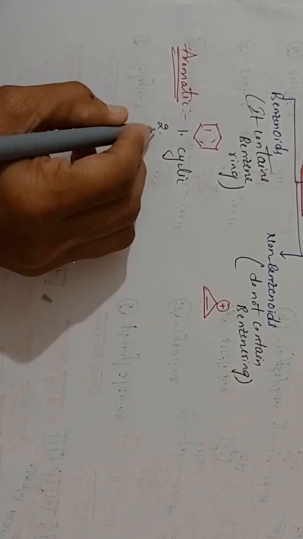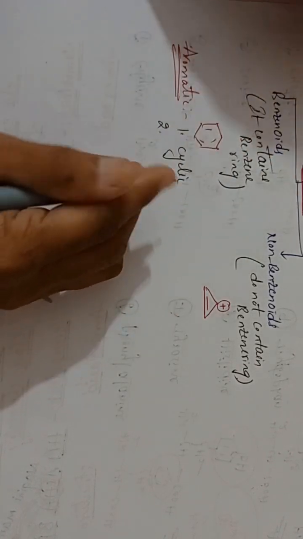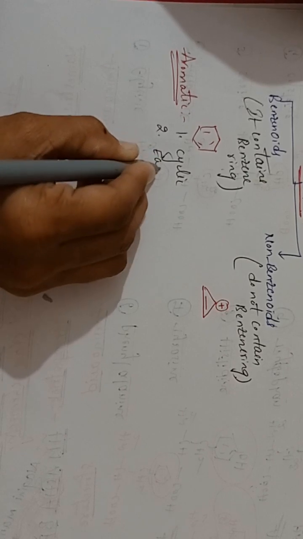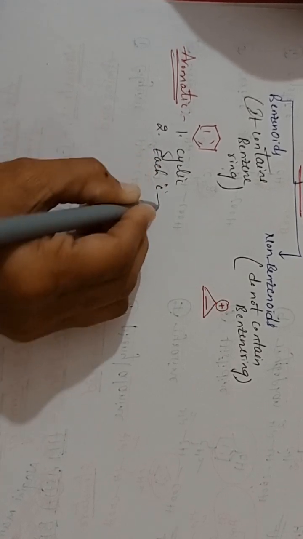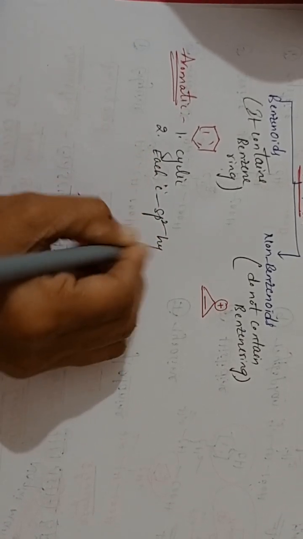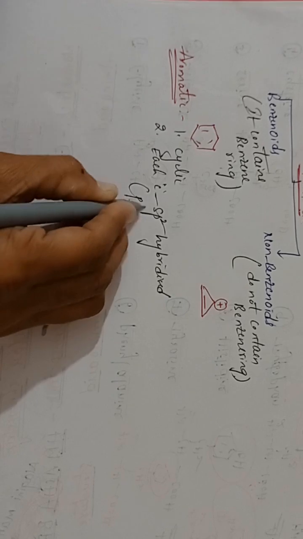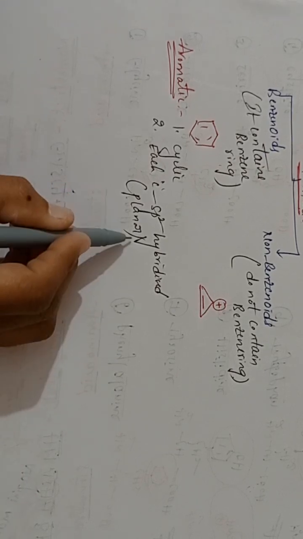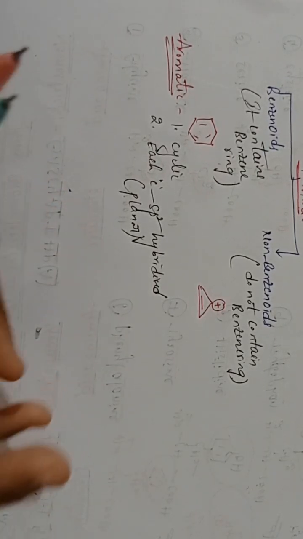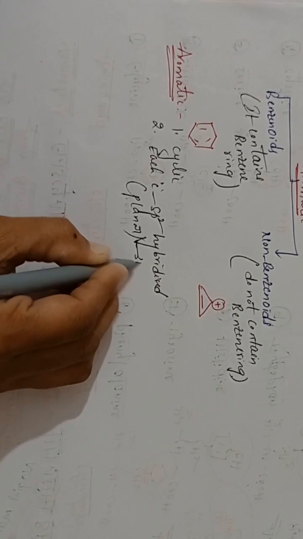The second condition: each carbon should be sp2 hybridized. That means which shape, students? Planar. If the compound is planar, we can say that the compound is aromatic. But we cannot judge planarity from the structure, because whatever structure we write on paper is a 2D structure, while planar is actually a 3D structure.